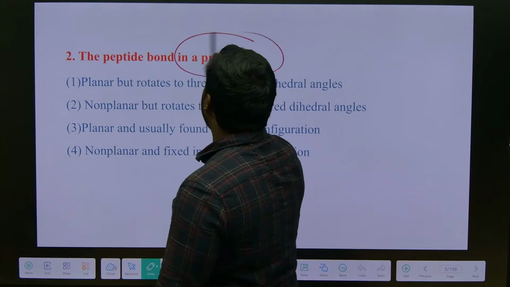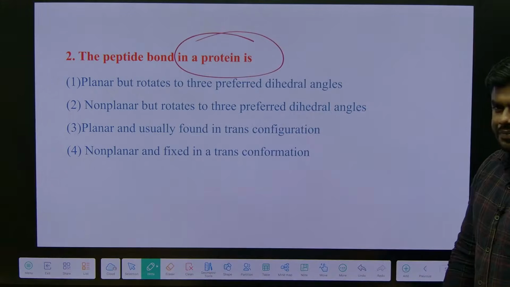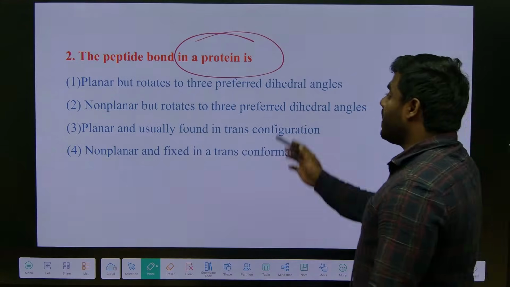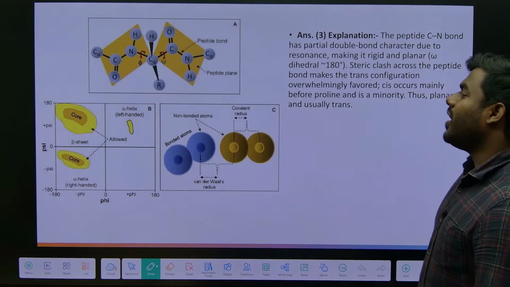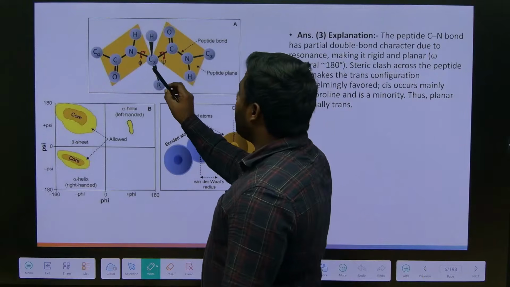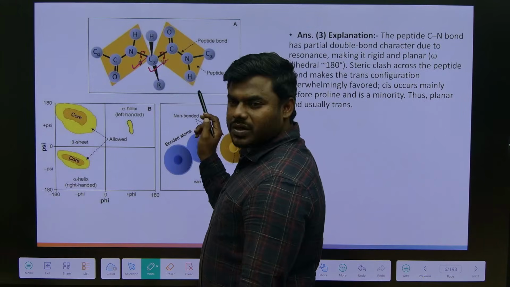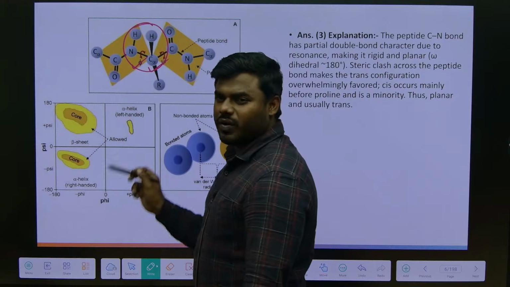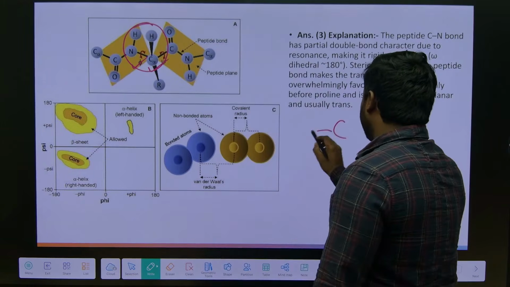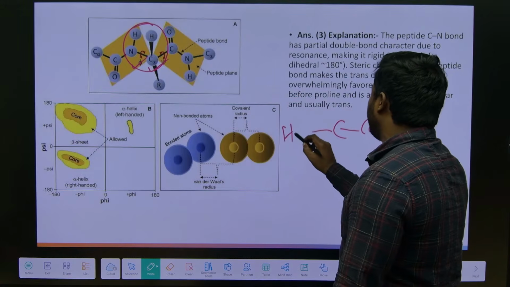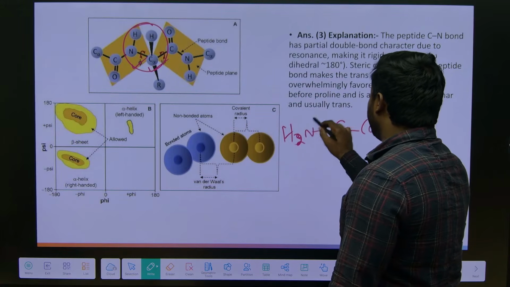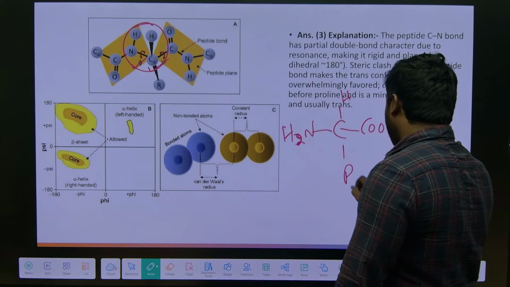The peptide bond in a protein is, and I believe everyone remembers what a peptide bond is first of all: the bond which is formed between the amino group and carboxyl group of 2 amino acids. If you look at the amino acid, the right side has the carboxyl group and the left side has the amino group, 1 hydrogen and 1 R group.